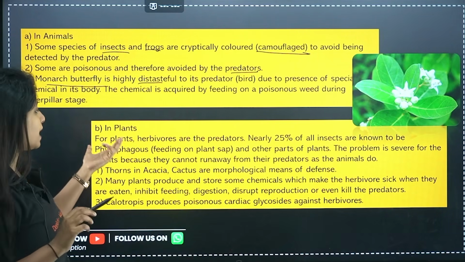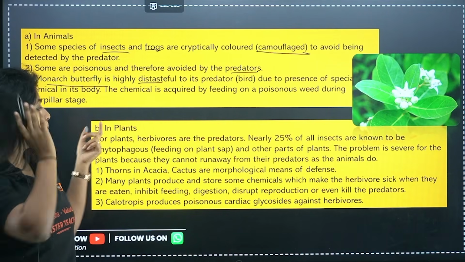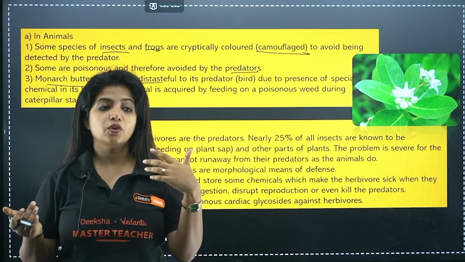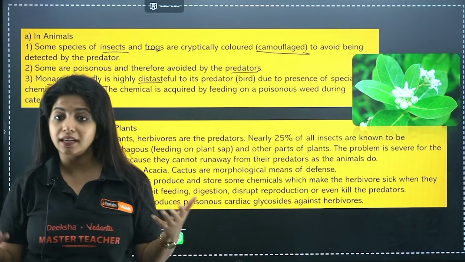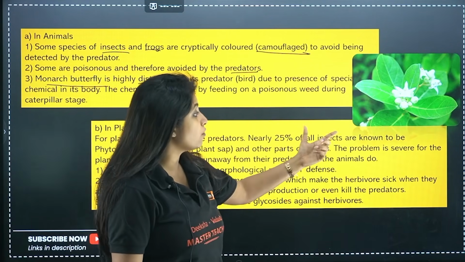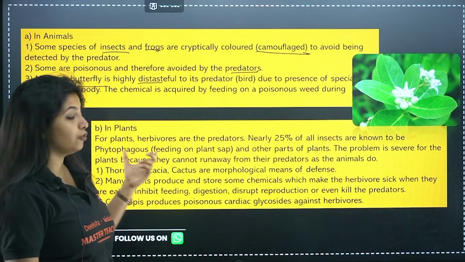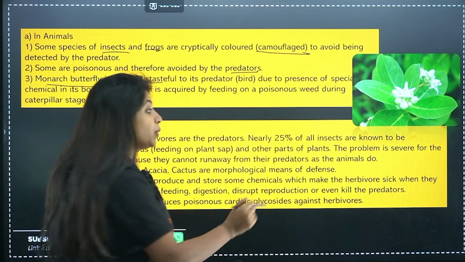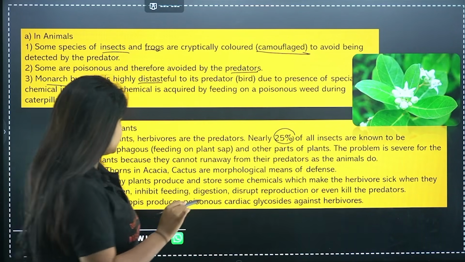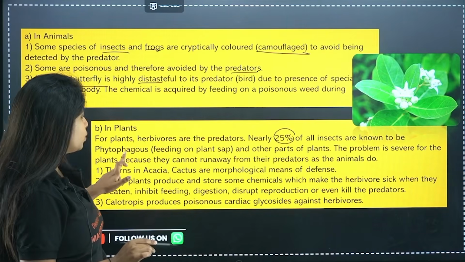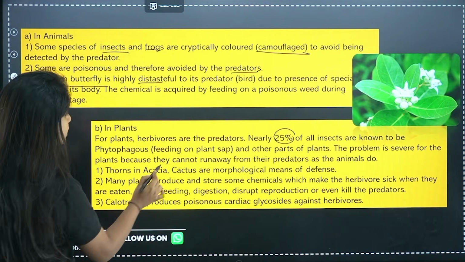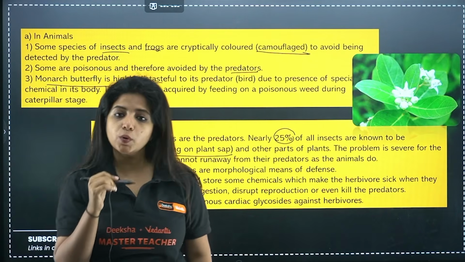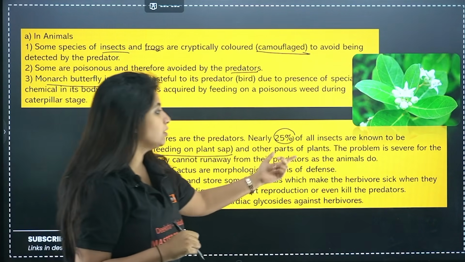Now, in the case of plants, things are quite different. For plants, herbivores are the predators. The rabbits, the goat, the cattle, everything. So nearly 25% of all insects are known to be phytophagous. Do you know that? Apart from all these big animals, even insects, 25% of all the insects, my dear children, are phytophagous. What do you mean by phytophagous? That means they feed on the plant sap and the other parts of the plant.